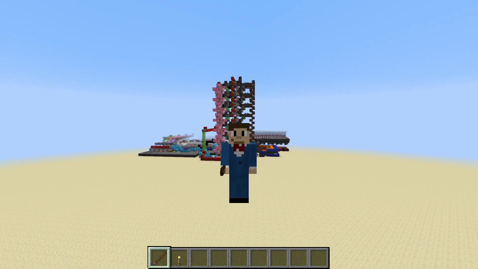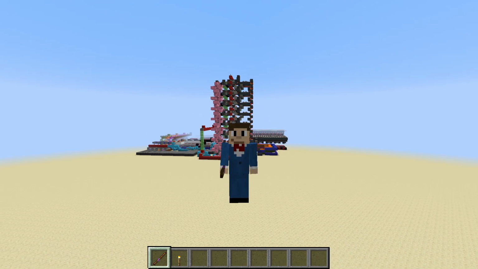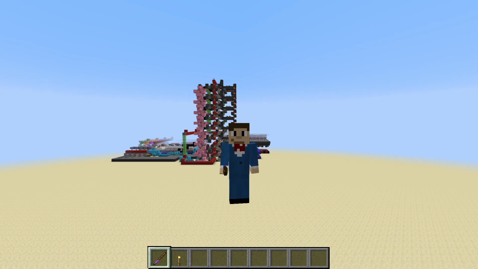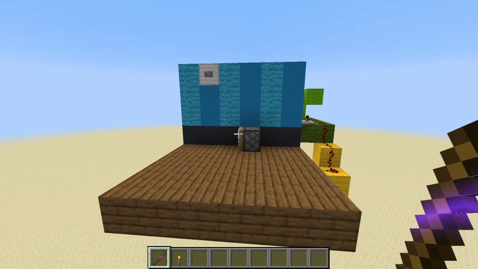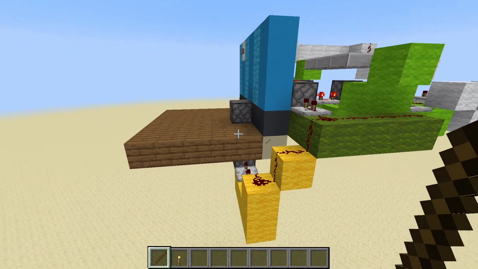No, don't build the thing behind me. No, please try not to build that. We're not ready for that. But something like this is much easier. So, let me demonstrate it first.